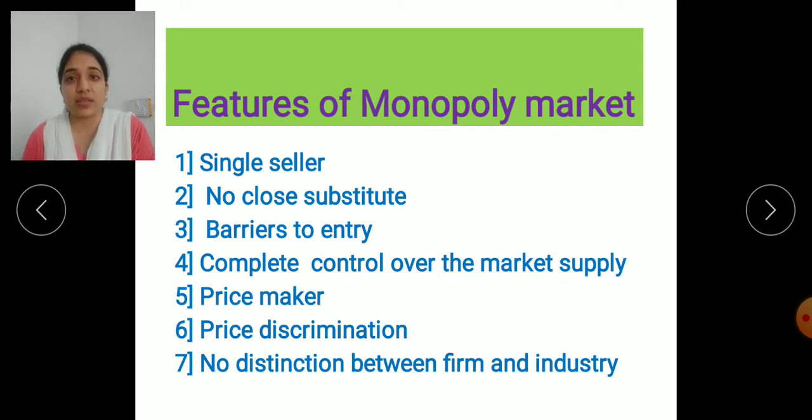In certain areas particular crops are cultivated, so that will be known as a single seller, because no other areas can supply the crops due to the lack of the natural conditions. Third one is barriers to entry. So barriers to entry means that anyone cannot enter the monopoly market, because as I told you,